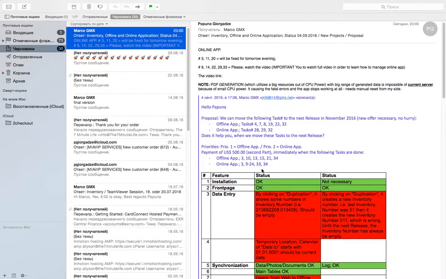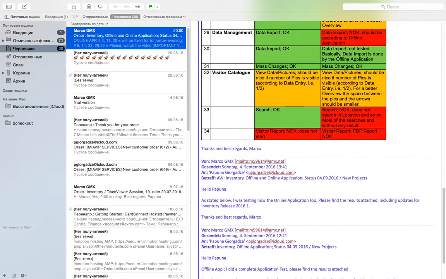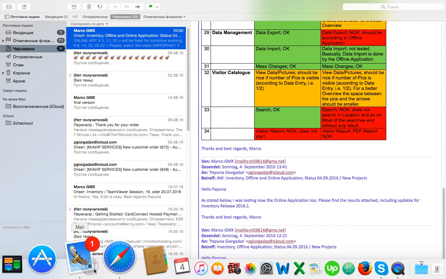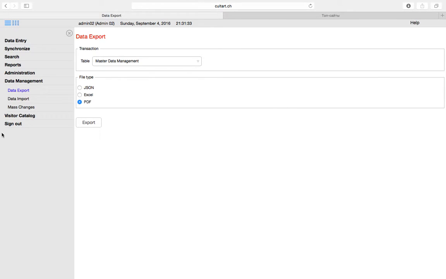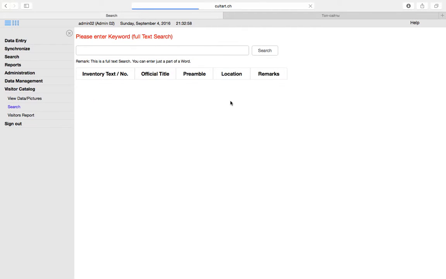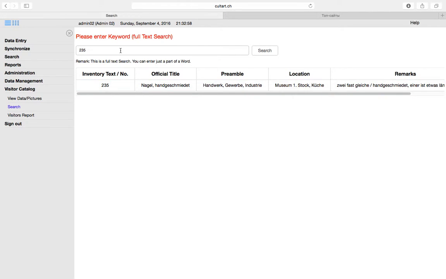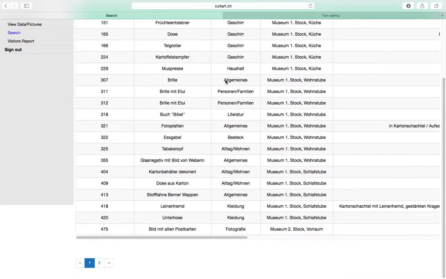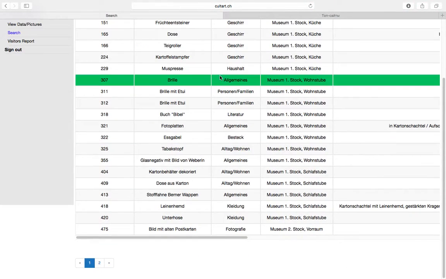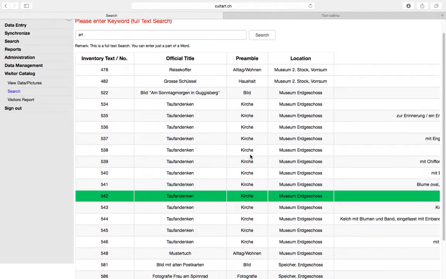And the 33: search doesn't search in location and so on. Most of the searches without any result. Well, I had already told you about location. If we are speaking about this search, if you search something, it searches very well. If you search, I do not know, art, it finds everything which is in art, and because of the indexed database, it works very well.